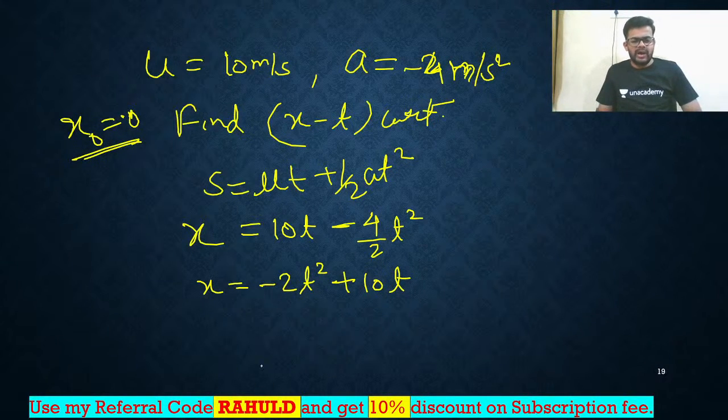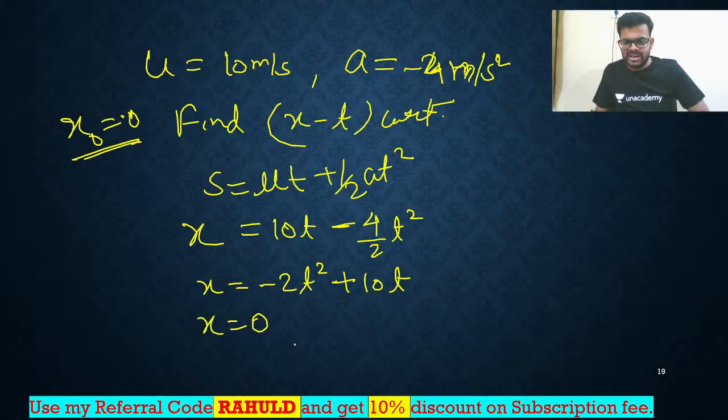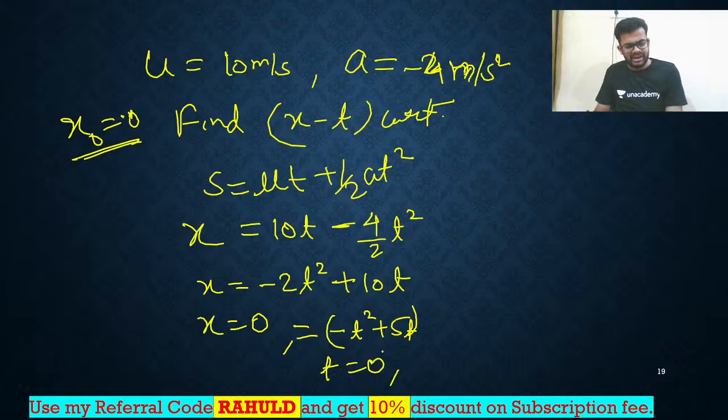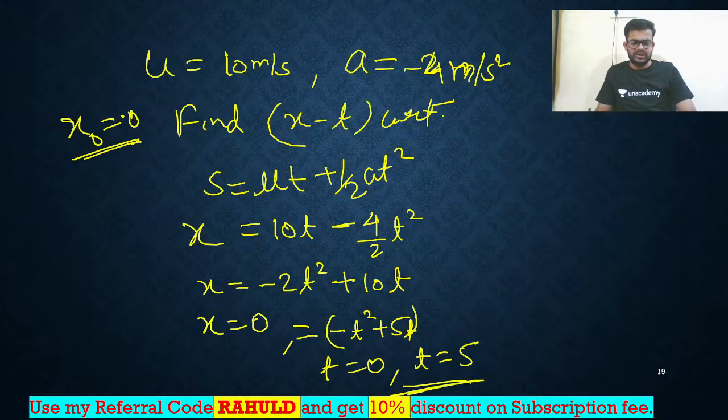That's all. Now let us solve this. Simply at x equal to 0, what will be the time? So you'll get minus t square plus 5, right? So directly you'll get the value of t. The value of t is equal to 0, and next you are getting t is equal to 5. t is equal to 0 and 5, you are getting two values.